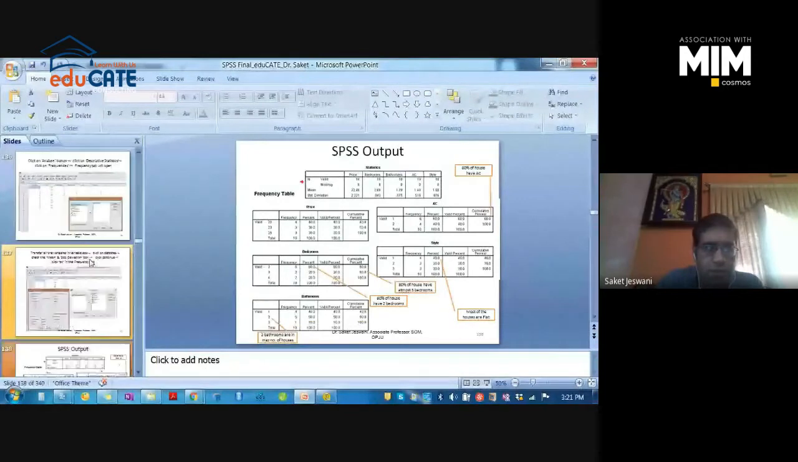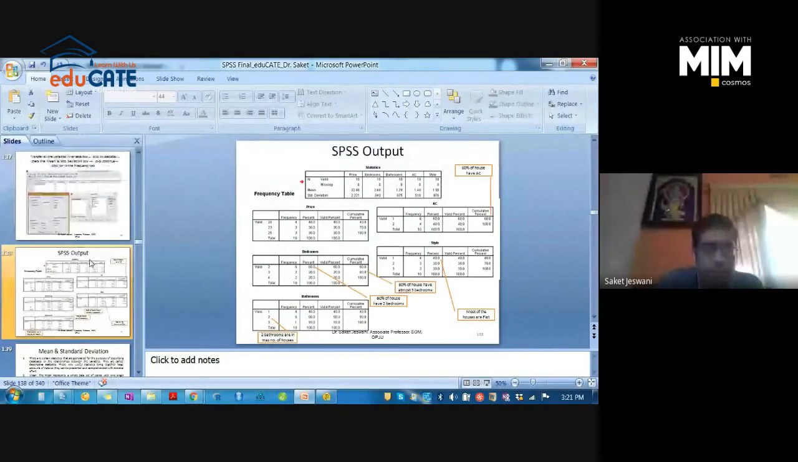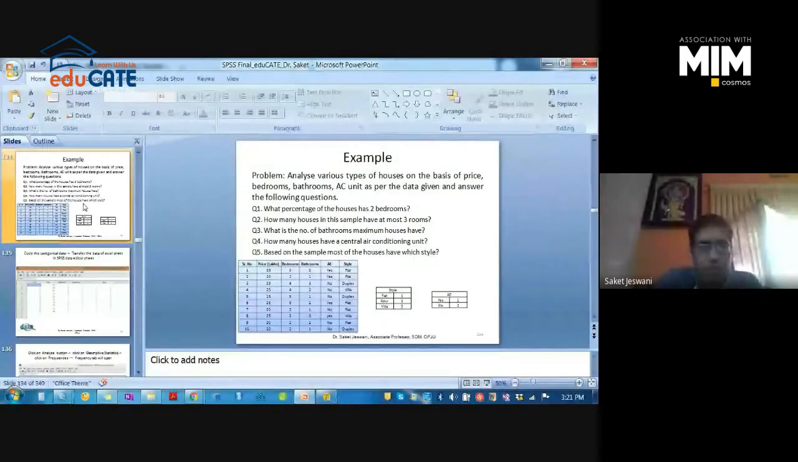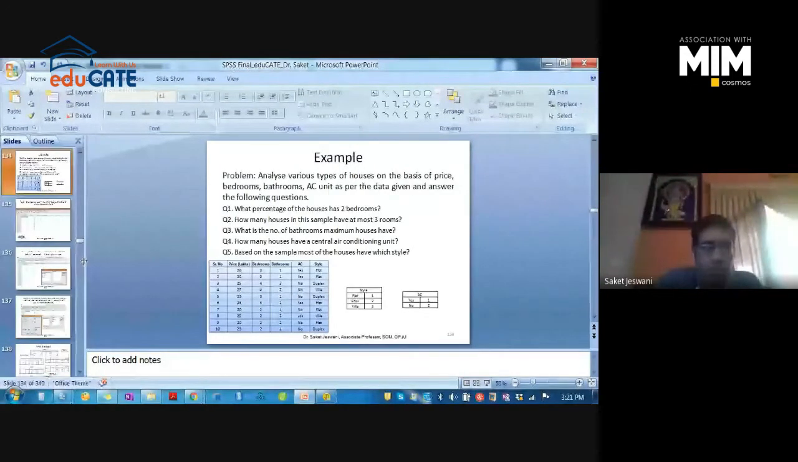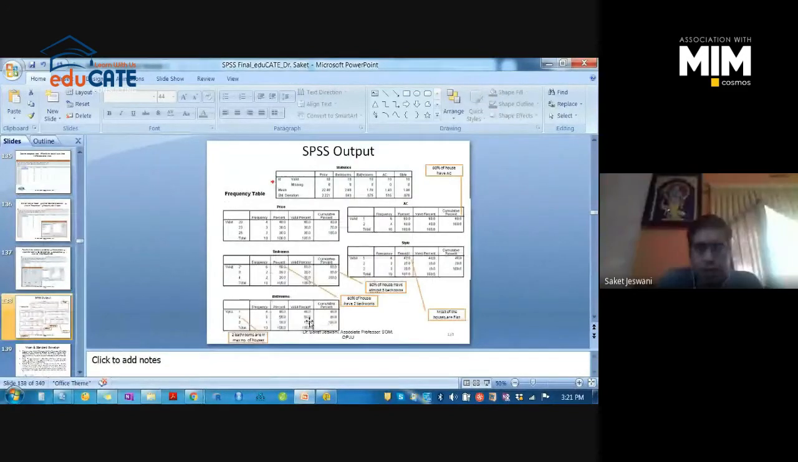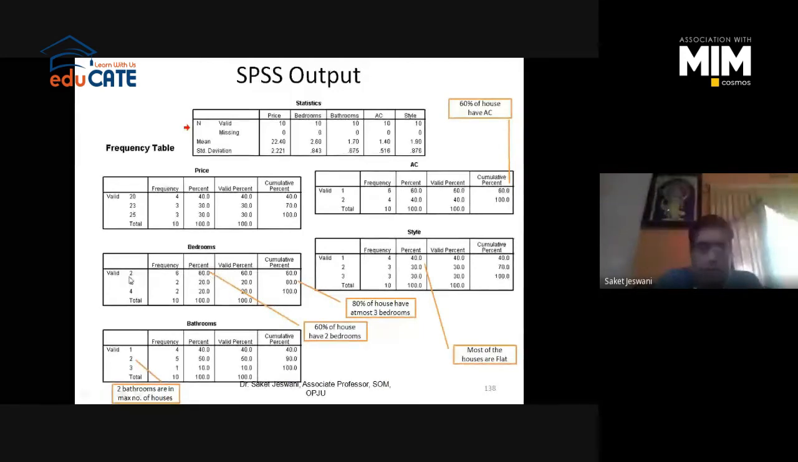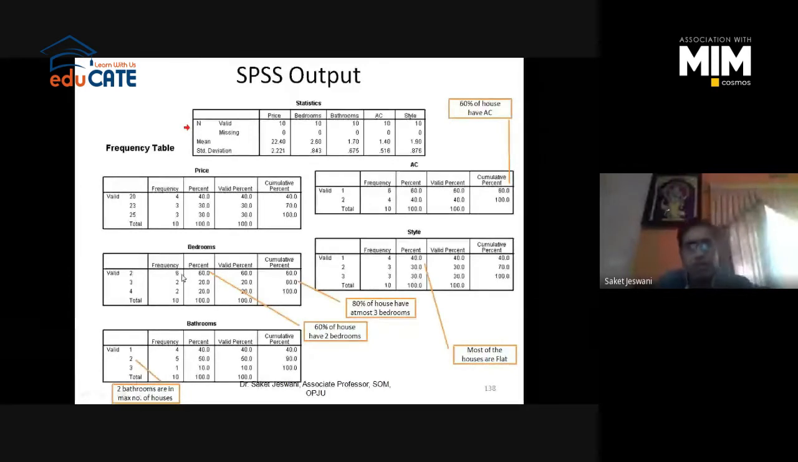Satbir ji, can you tell me what was the first question? What percentage of the houses has 2 bedrooms? Right. So in the bedroom frequency table, you can see that 2 bedroom houses has 6 frequency. That is 60% of the houses have 2 bedrooms, right? So this is how you can answer the questions.